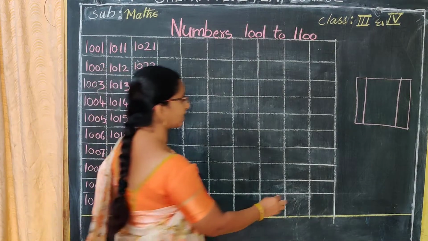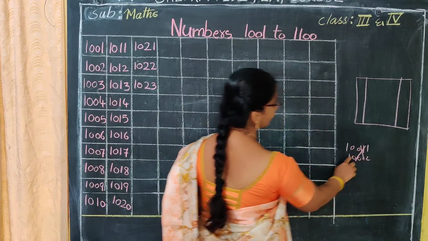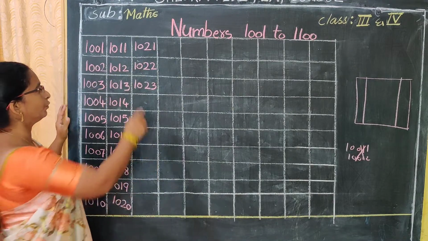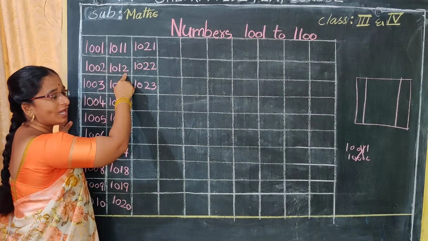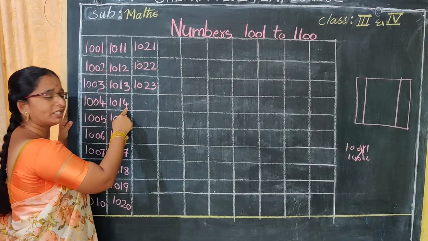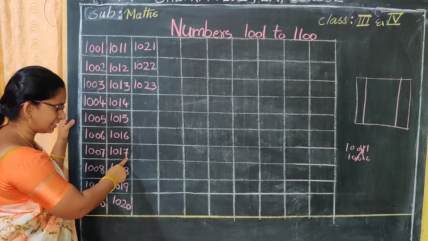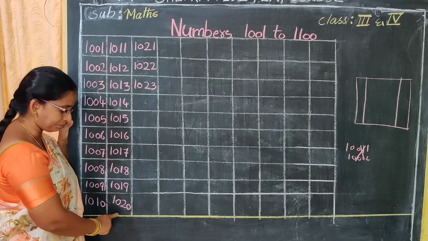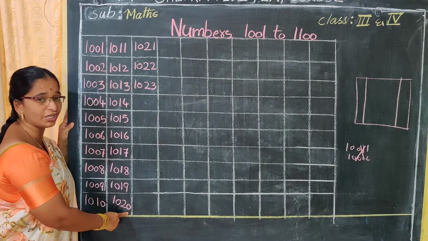Few children will be writing like this: 10000 11 100. This is wrong. 1011 means you have to write 1011 only. 1012. 1013. 1014. 1015. 1016. 1017. 1018, 1019. After 19 what will come? Yes, 1020. How will you write 1020? You have to write 1020.